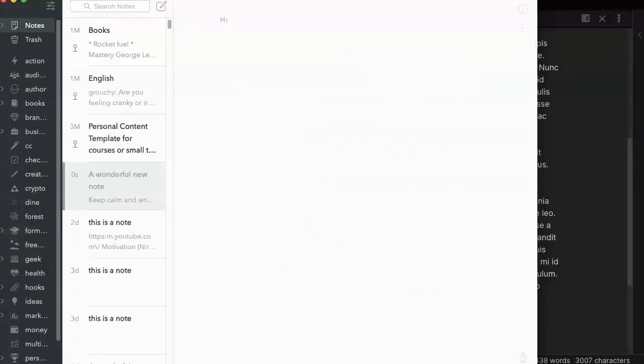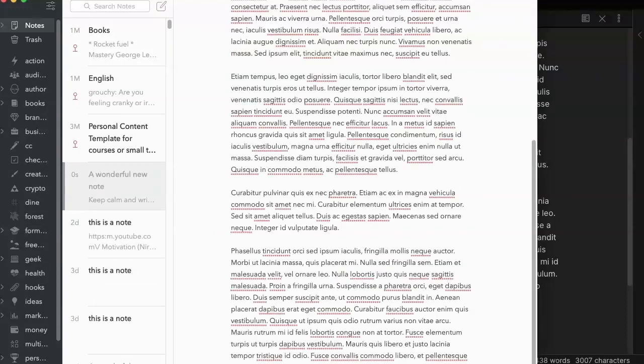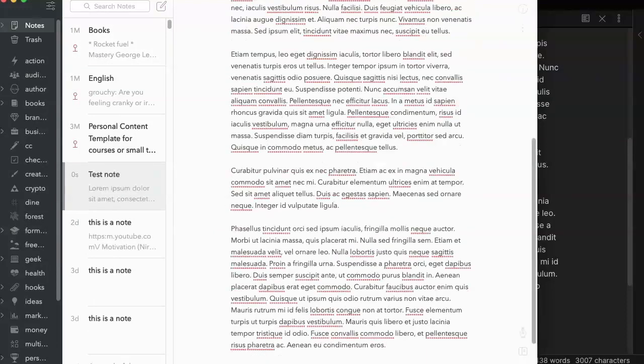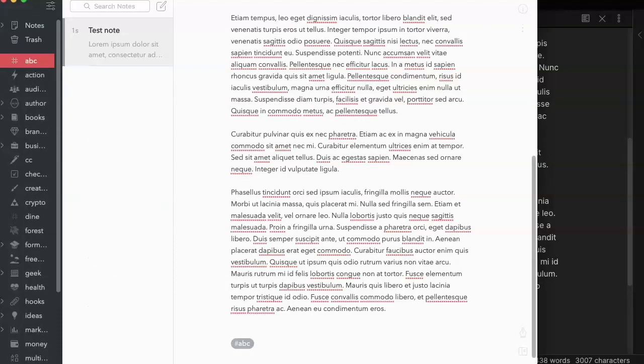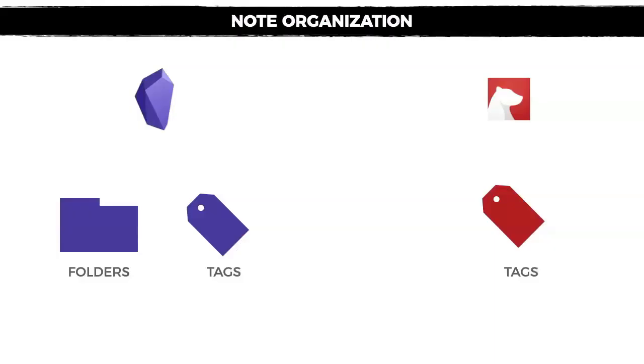Let's suppose that I'm creating a new note here. So this is a test note with a test content. Then let me add a tag that starts with ABC. What you're going to see is that ABC now appears here, and all notes that are tagged with ABC will appear under this tag. So if you're really a fan of working with tags, in my opinion, Bear is way more convenient than Obsidian.